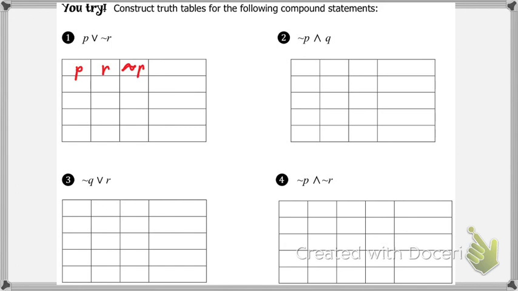Now we have one more column. What's going to come last? The whole thing. The disjunction or conjunction. In this case, it's a disjunction. P or not R. Now, we're going to create, how many scenarios does it look like we have here? 4. We're going to start with our scenarios based upon our normal statements.